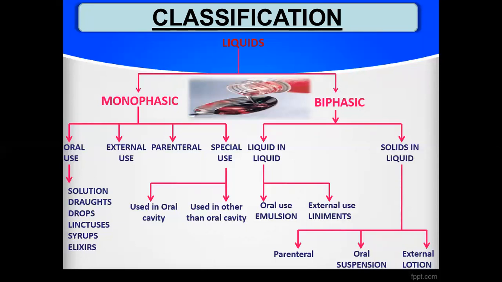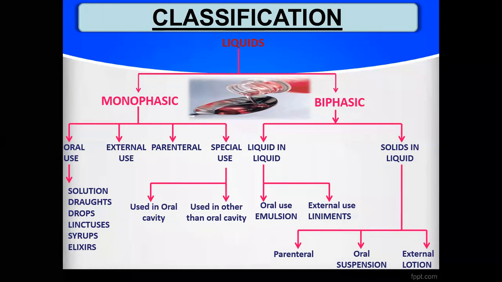Suppose sometimes you are incorporating oil into the water, then you will find that oil and water are not miscible with each other. So there will be two phases. This is also called a biphasic type of preparation, oil as well as water. So monophasic and biphasic, these are the two types of preparations.